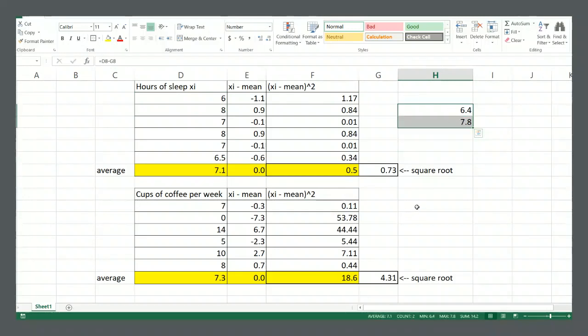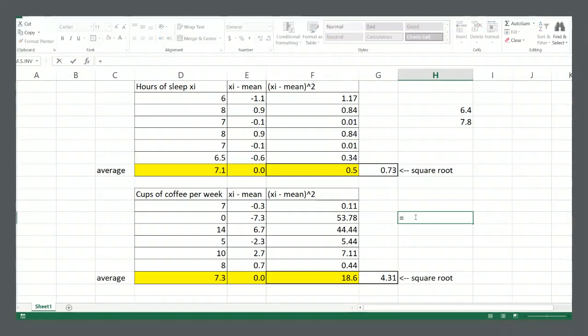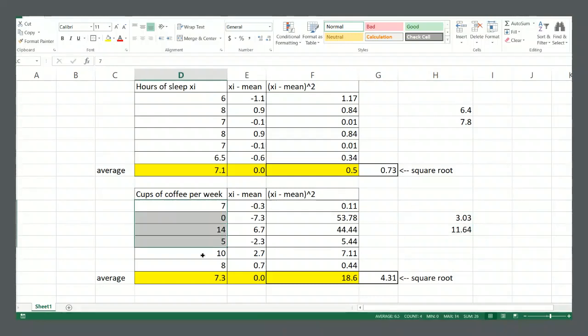Yeah, it seems to be where the typical data points are, right? And if we do that calculation for cups of coffee, right? 7.3 minus our standard deviation and 7.3 plus our standard deviation, we get the range from 3 to about 11.5. From 3 to 11.5 cups of coffee a day seems to be like the typical range, right? Not considering some outliers. Yeah, it seems to be reasonable, right? So that's how you calculate the standard deviation.